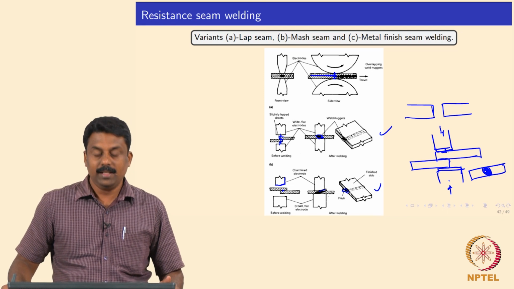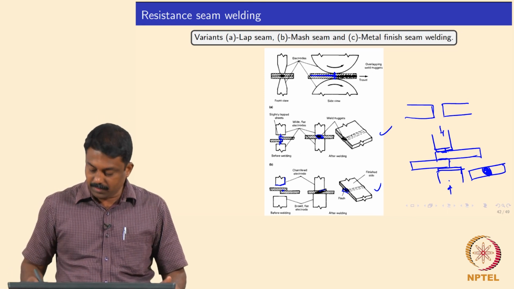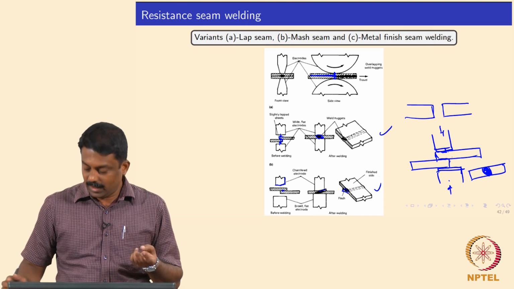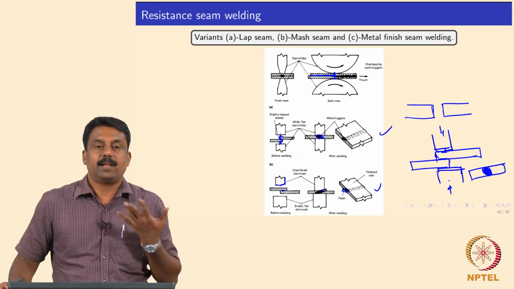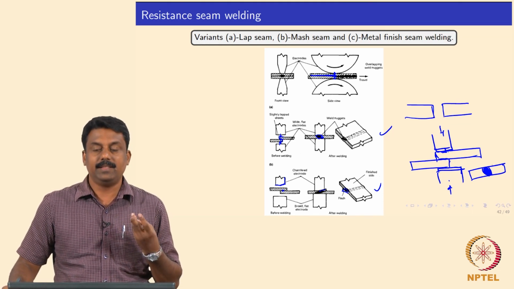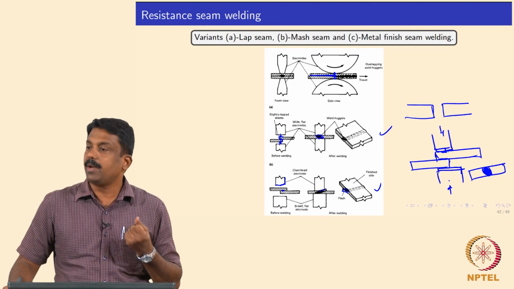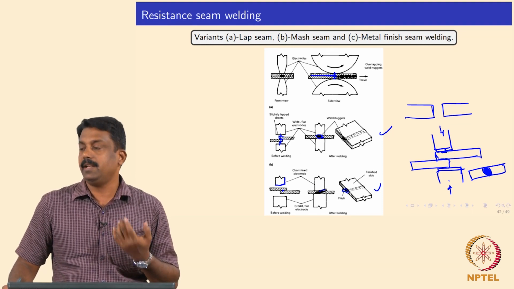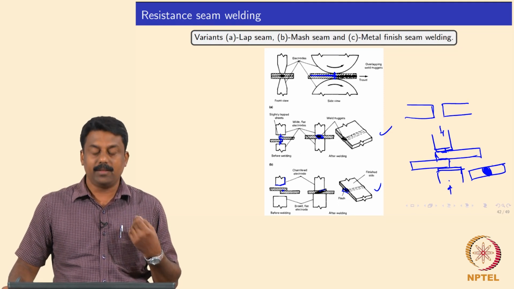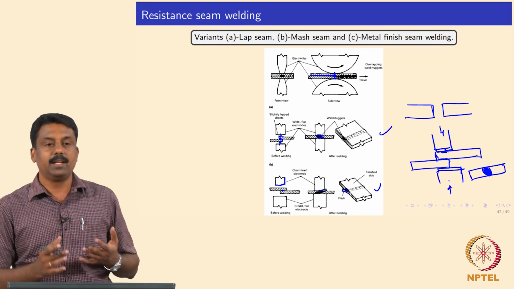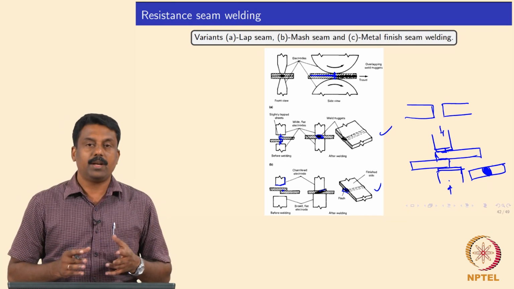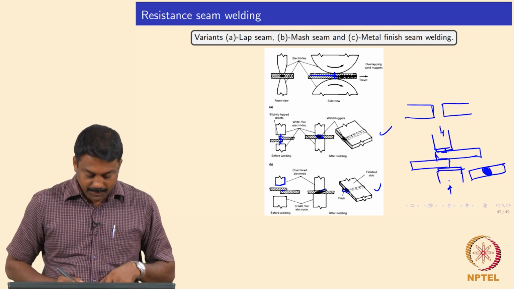right. So, in mash seam welding, you will have to make sure that the edges are prepared well, and that they are not oxidized, otherwise the oxide will end up trapped inside the melt pool, isn't it, because the flash is not removed, the flash is contained inside the pool. So, the edge preparation should be very good, in such a way that the surface oxides or any other contaminants are removed properly in mash seam welding.